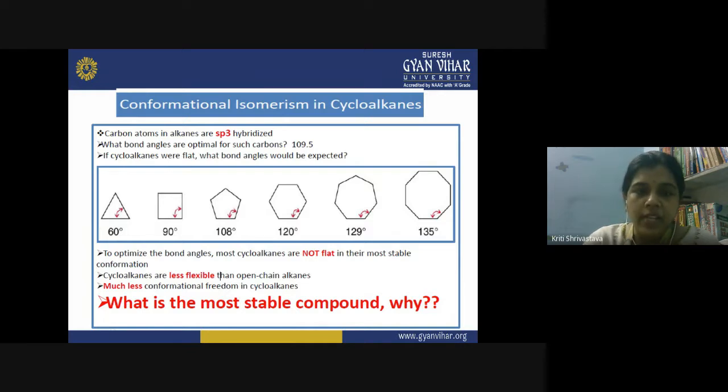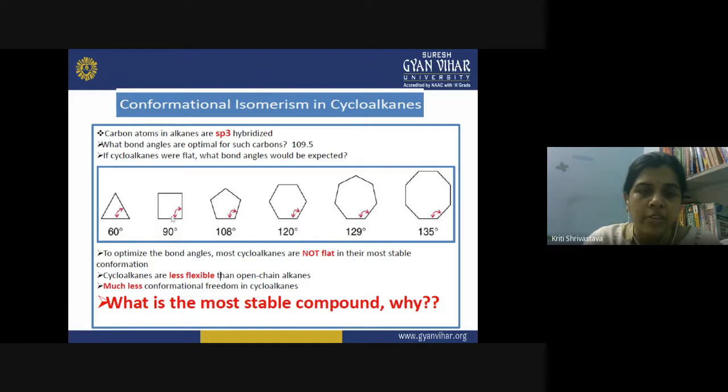So if the cycloalkanes are flat, what bond angle do you expect to be present? Because we are talking about the cycloalkanes, the hybrid orbitals have to turn towards each other to perform an effective overlap. If the cycloalkanes are flat, planar molecules, then in a planar cyclopropane, what should be the bond angle? It should be 60 degrees. The ideal bond angle is 109.5 degrees for sp3 hybridized carbon, but it is 60 degrees in cyclopropane.